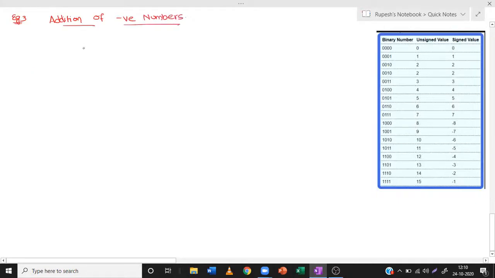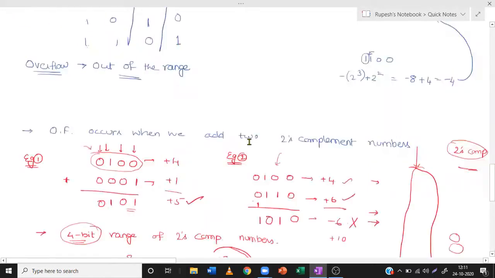So we have two numbers, 1110 and another number is 1111. So 1110 is minus 2, 1111 is minus 1. So if you add these two negative numbers, we already know this table.